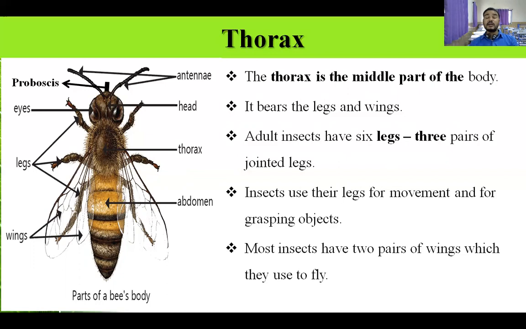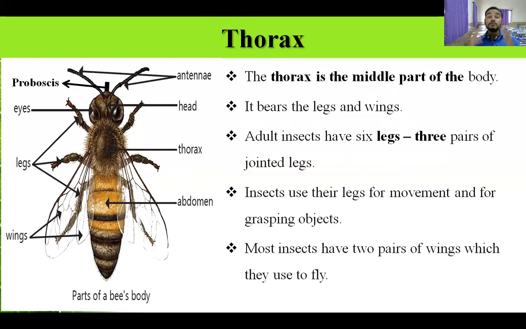These legs they are using for the movement, and for the grasping of something. If they are grasping some objects or food, for that also they are using these legs. Like what is the function of our legs? We use our legs for running, for playing, for walking, for driving a car. That time we use them for braking and all that. These are some limited functions, but mostly we do it using our legs.